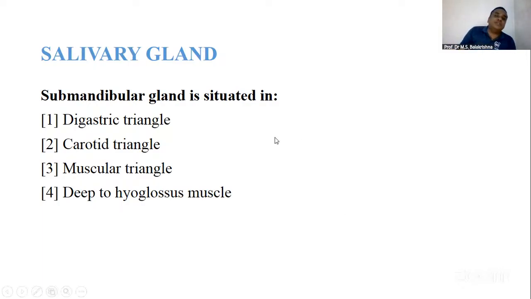Submandibular gland is situated in which of these four triangles? Digastric triangle, carotid triangle, muscular triangle, or deep to hyoglossus? Just answer. Don't get scared. A, B, C.